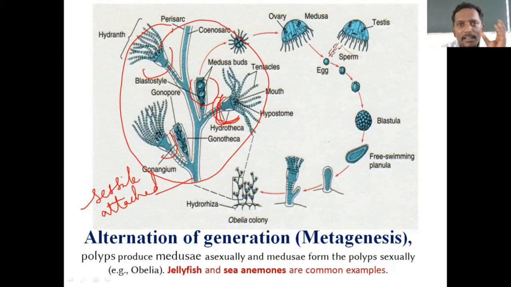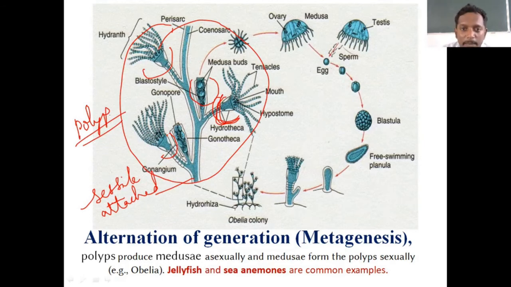Nutrition work only it does. Capturing of food, putting inside and digestion, whatever it is. And you can see another type of cups here. Okay, these cup-like structures in these branches, we call it as polyp. Very important term. Polyp means what? It is a fixed cup-like structure.